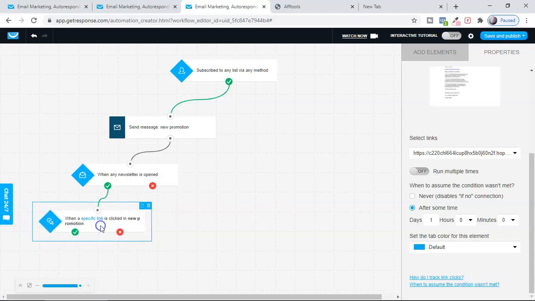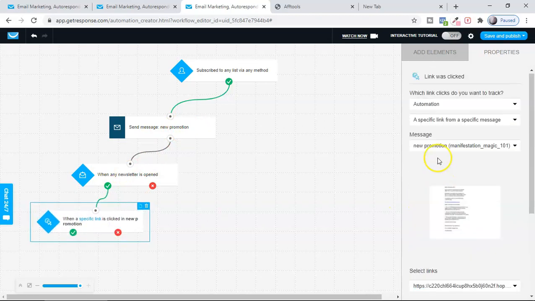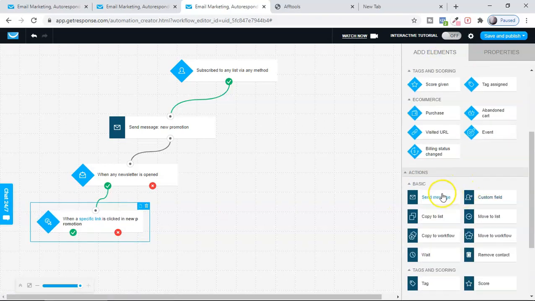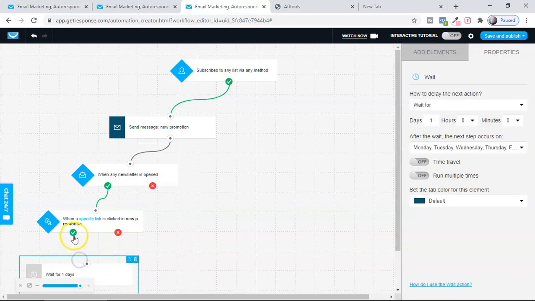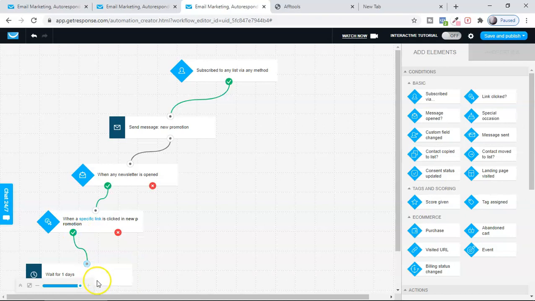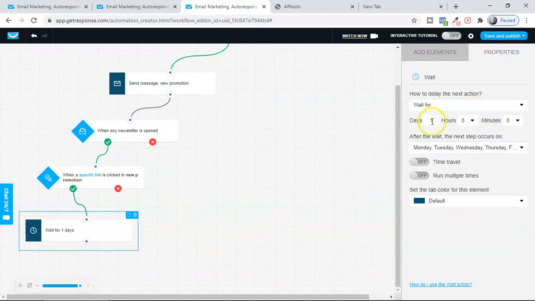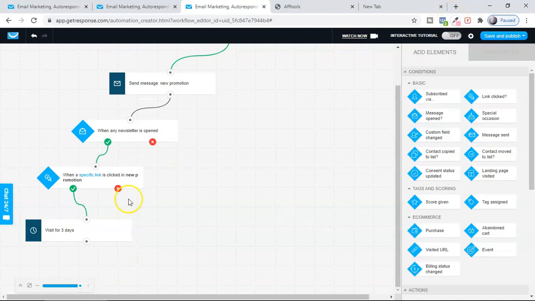Because the people who already clicked the link, I don't want to promote this promotional offer once again to them, or this gift once again to them. So what I'm going to do is wait for 3 days here. I have an option of wait, because they already clicked the link. So this is the direction I have given. I'm going to say wait for 1 day, or maybe wait for at least 3 days here, because there's a chance that if they clicked the link, they're going to buy. So I'm not going to promote to them once again.